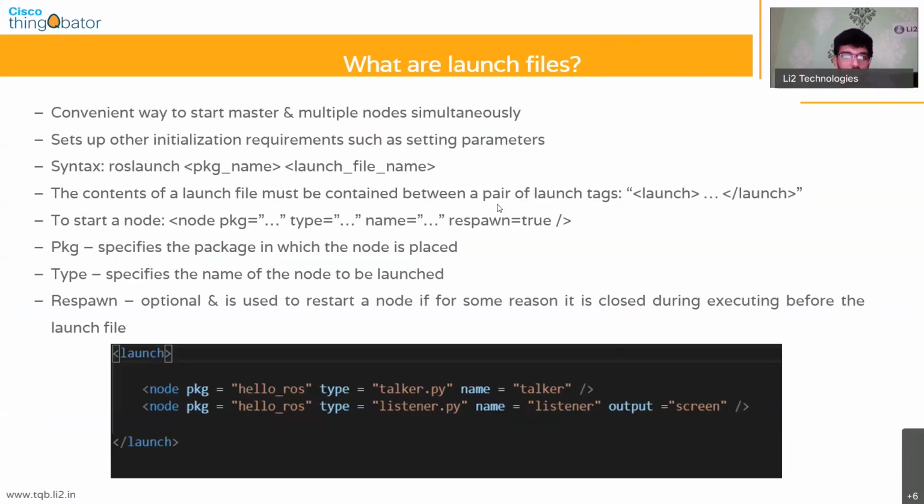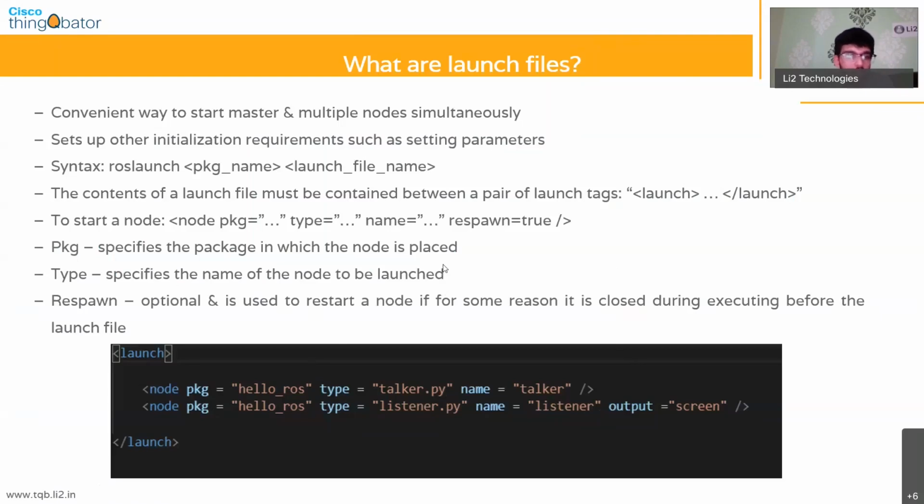As I said before, there have to be some initialization requirements like setting parameters. In this case, this is what we're doing. Output equals screen ensures that the messages that we receive are published out onto the screen. So this is a very basic launch file. This is what a launch file looks like.